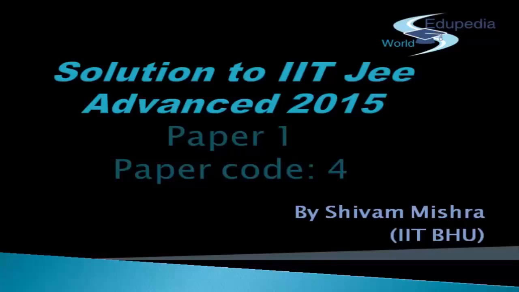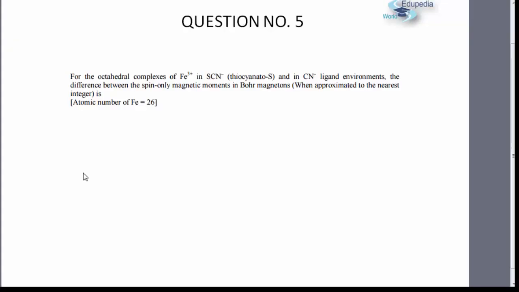The code which we are using is 4. Let us have a look at question number 5. Question number 5 is from coordination compounds. It says that for the octahedral complexes of Fe plus 3 in SCN minus, that is thiocyanate S, and in CN minus ligand environments, the difference between their spin only magnetic moments in Bohr magnetons, when approximated to the nearest integer, is. Now this is a slightly conceptual question, but I would not rate it as very difficult, because those people who study coordination compounds will find it a pretty standard question.